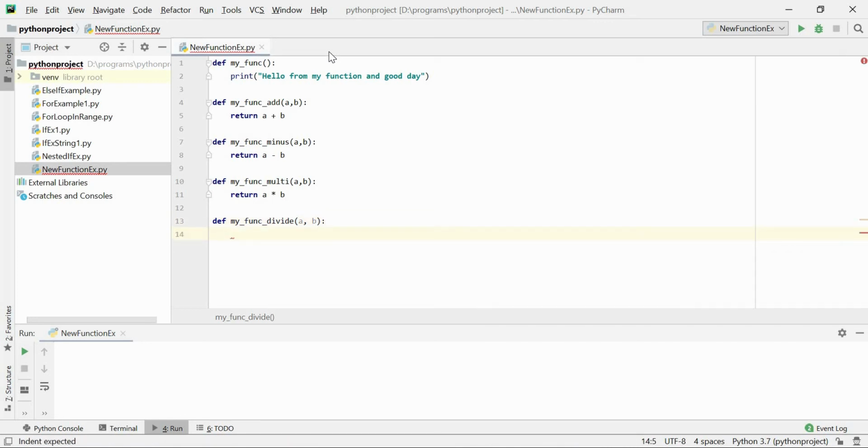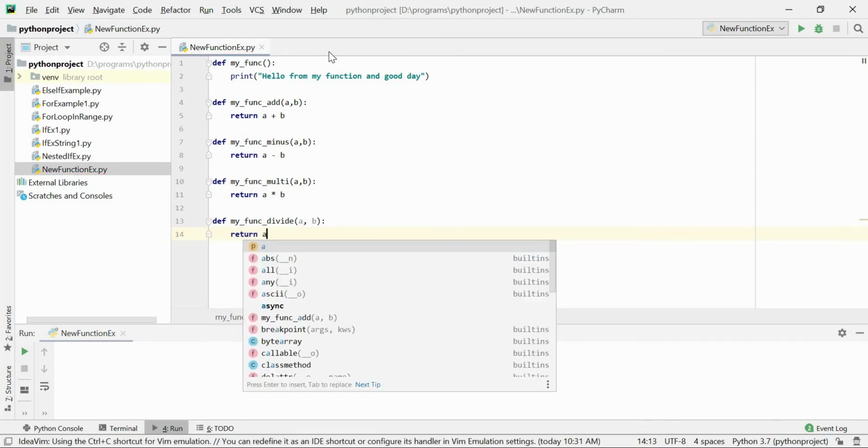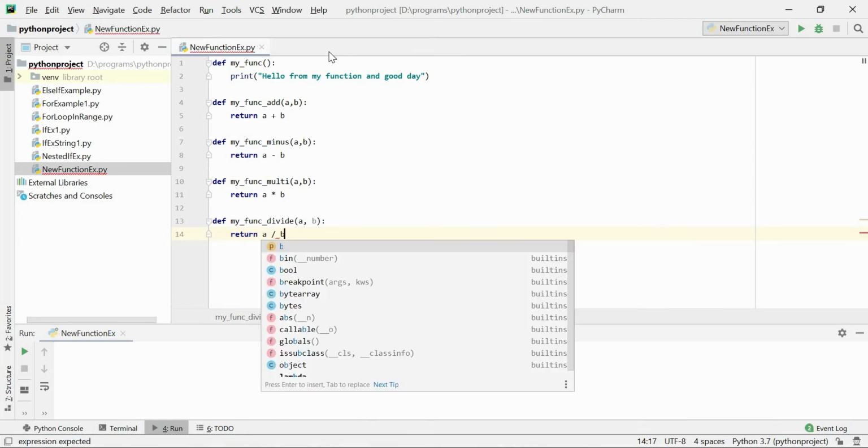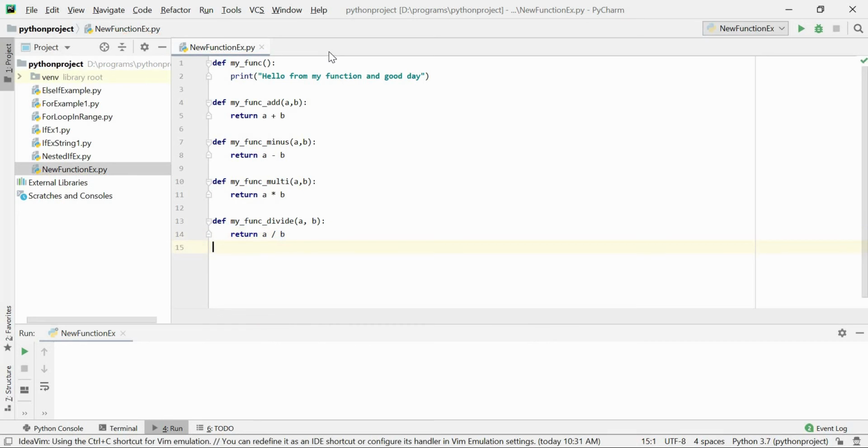Sometimes we want to return some information back, and that is nothing but the return statement. This is all the content we have discussed till now.